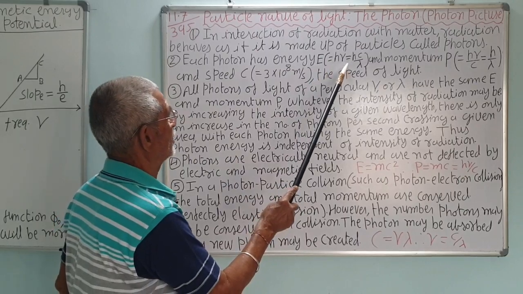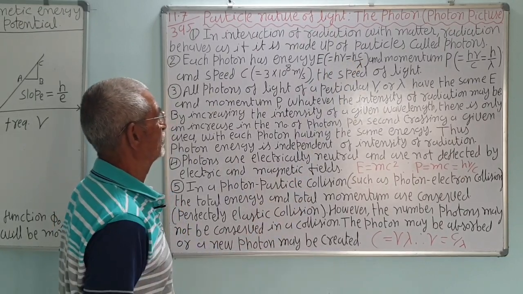Energy is equal to h nu, which is also h c upon lambda, correct.